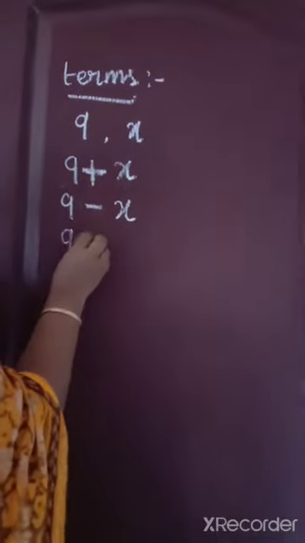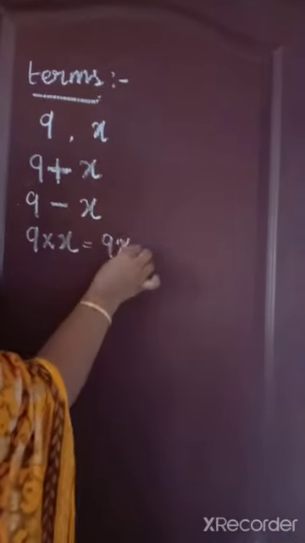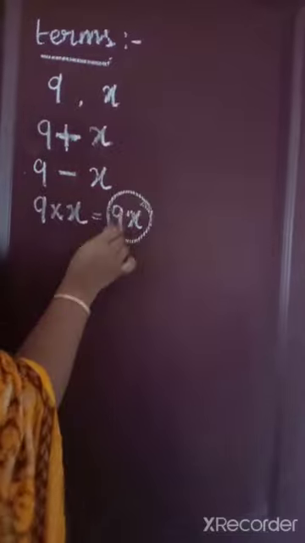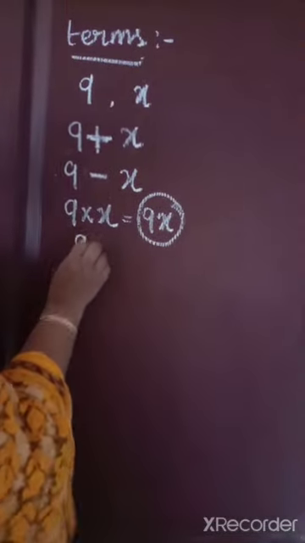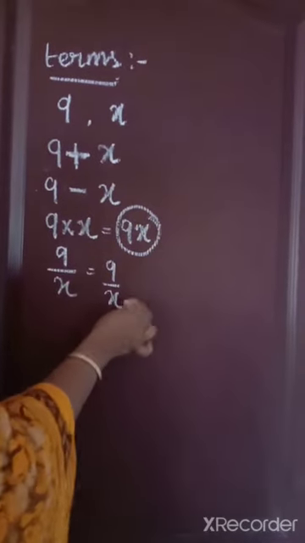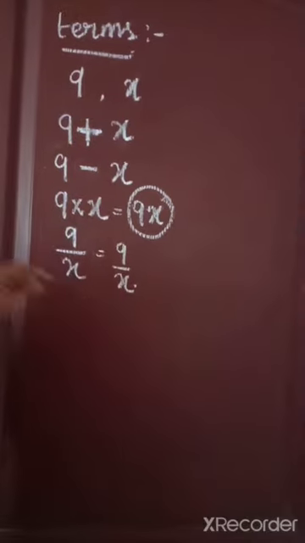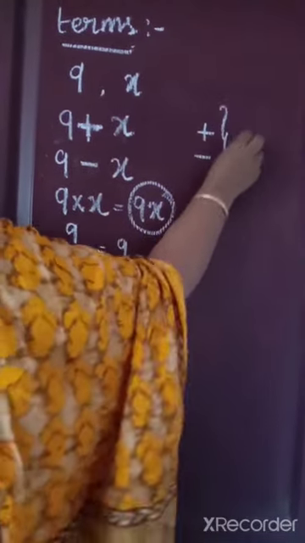Consider 9 into x. 9 into x means 9x, and this is called one term. 9x means one term. 9 divided by x is also considered as one term. Plus and minus separate the terms.